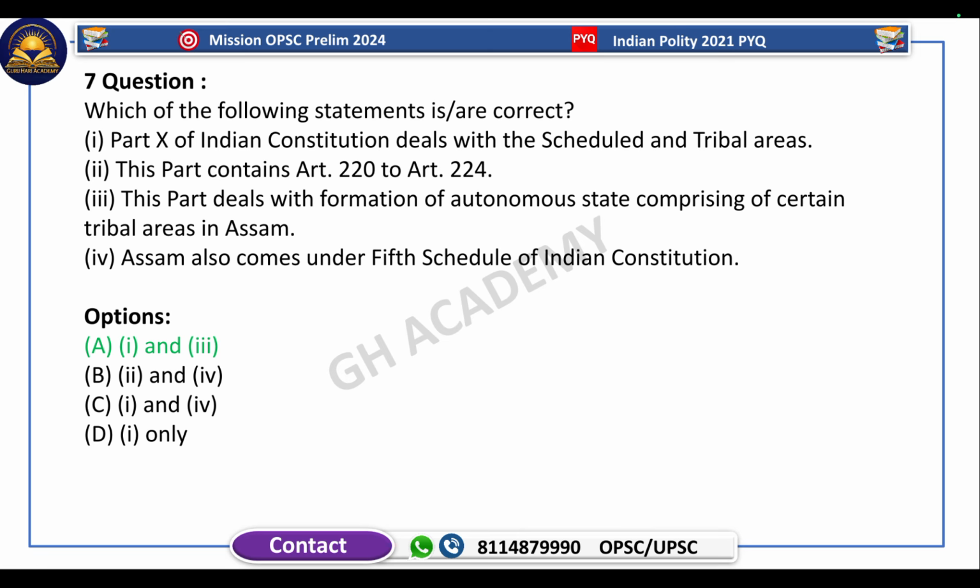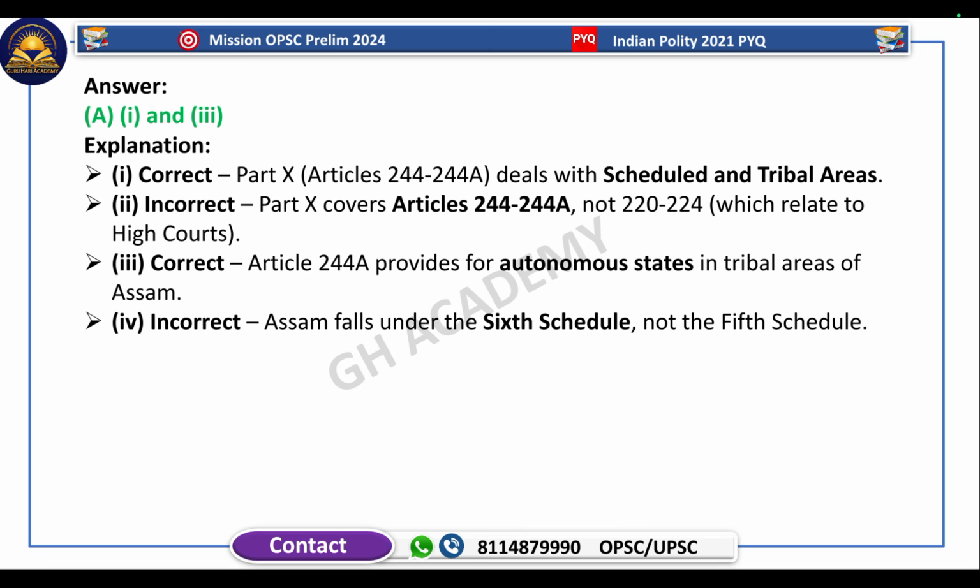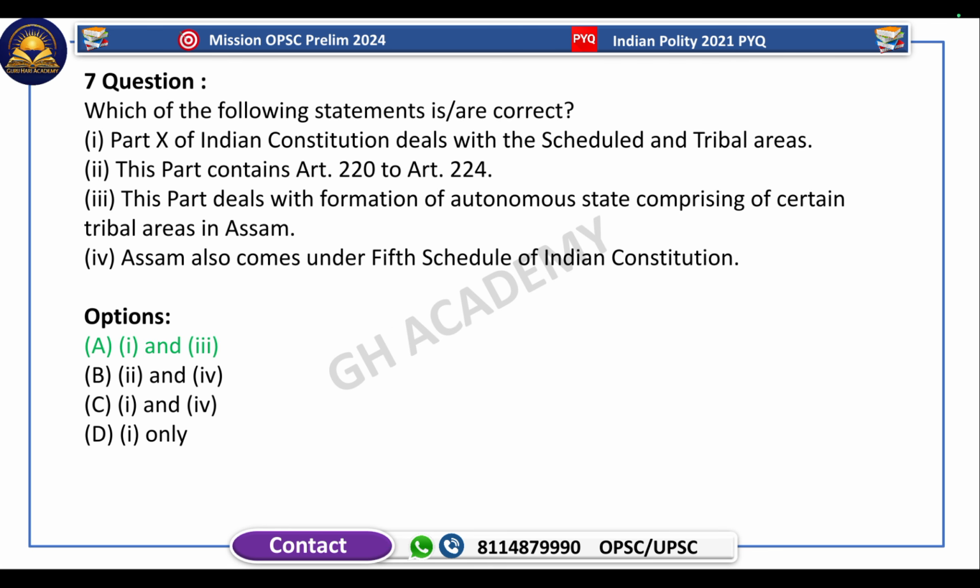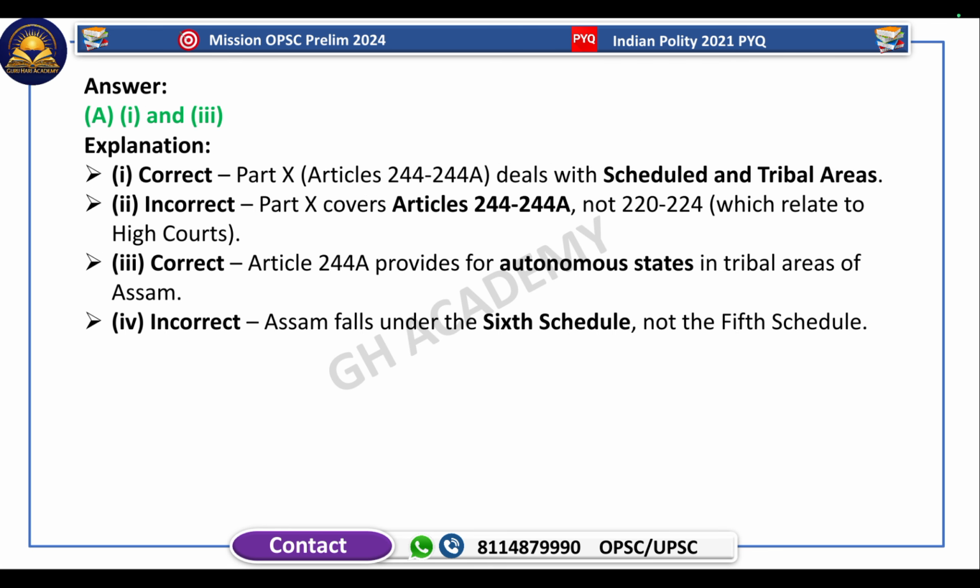This is correct. Part 10 contains Articles 244 to 244A, not 220 to 224. Third is correct. Article 244A provides for an autonomous state in tribal areas, and Assam falls under the 6th Schedule, not the 5th. So the fourth statement is also incorrect. This is the explanation.